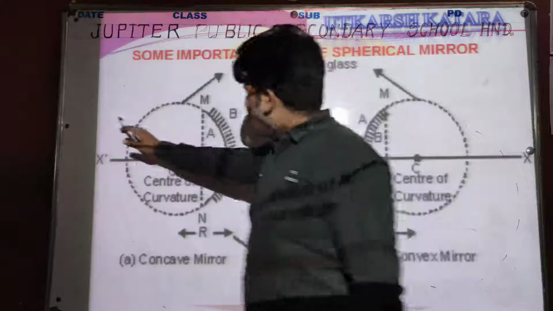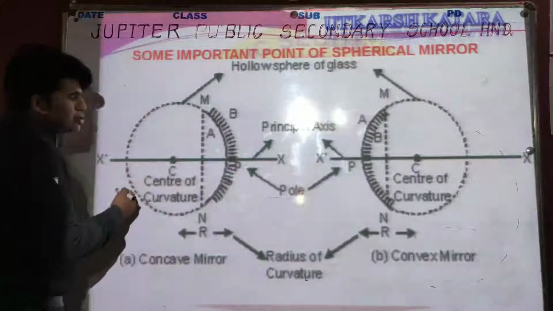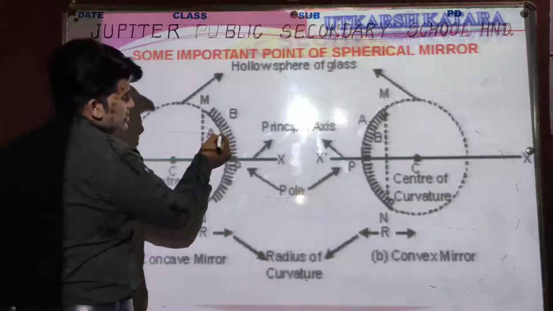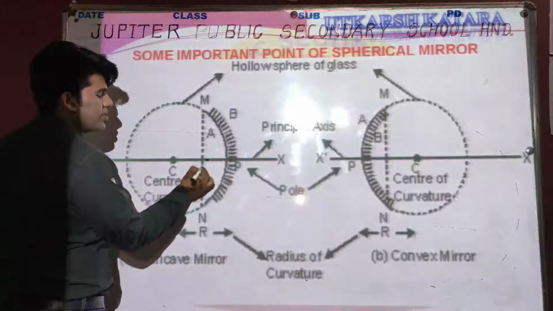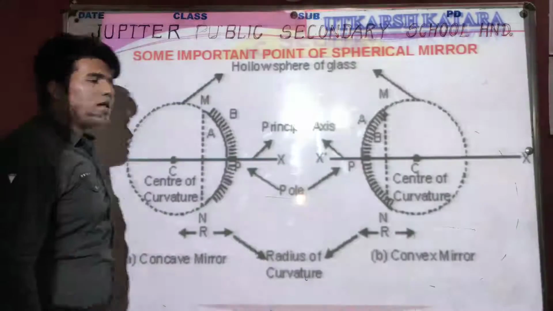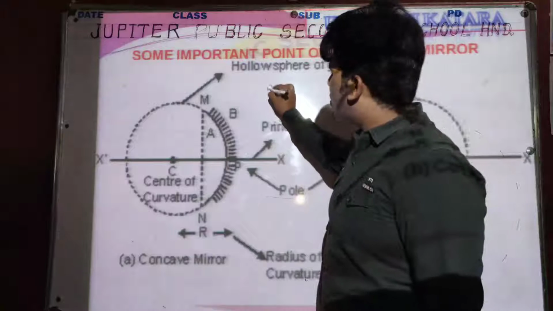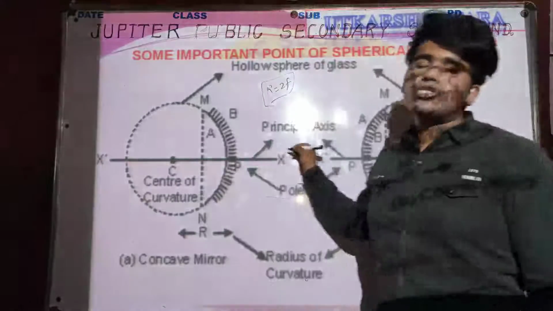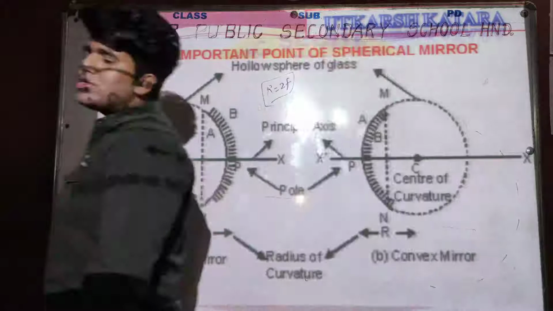And when parallel light rays which are coming from a light source are incident on this reflecting surface, these light rays will reflect and collect at a point, and this point is known as focus, and FP is known as focal length. Basically we have discussed the main point also: R is equal to 2f, that is, the radius of curvature is twice the focal length. So you can draw the diagrams also.